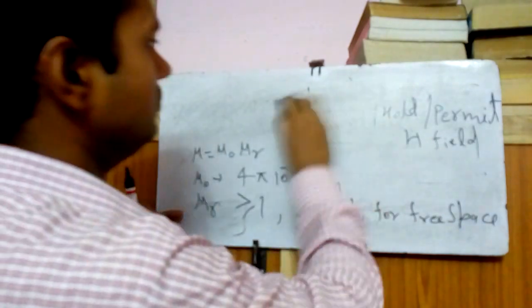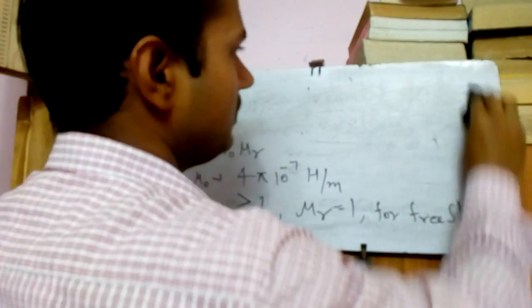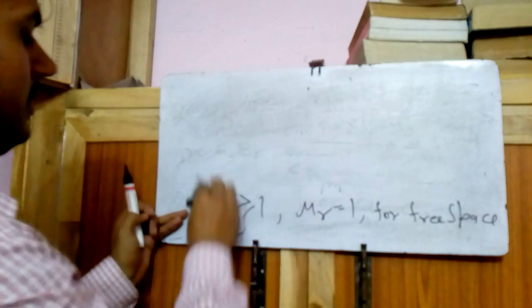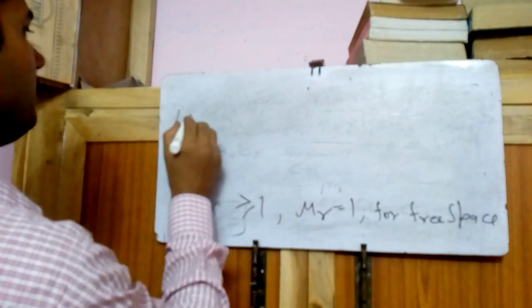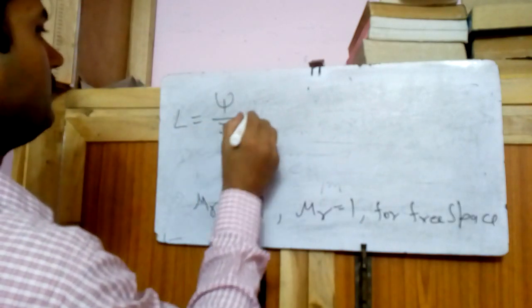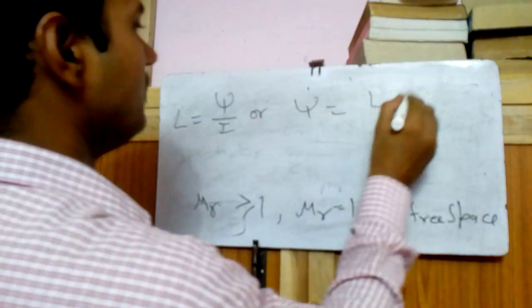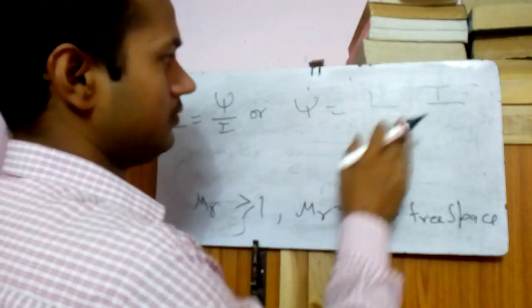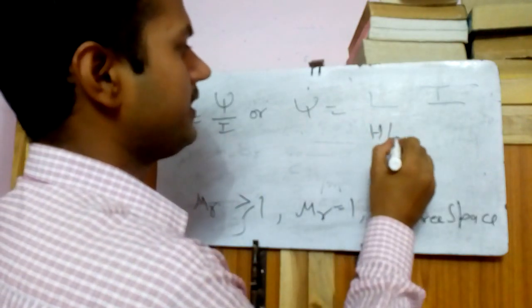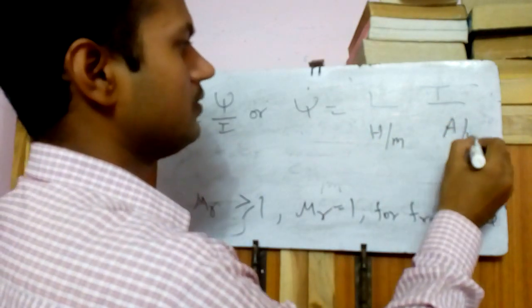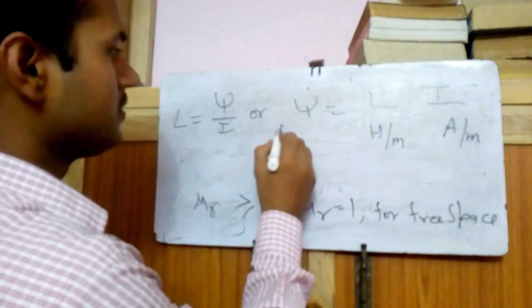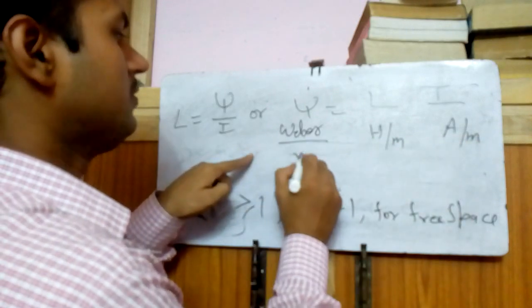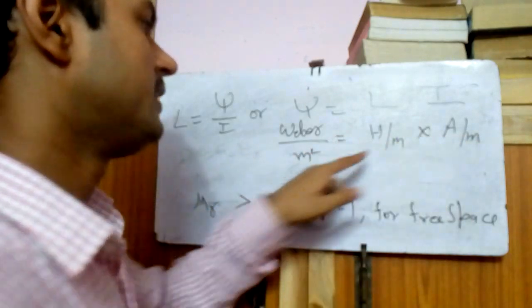So like electric field, we can understand it from here. L is equal to psi by I, or psi is equal to Li, right? Unit of inductance is Henry. If I take this per meter, and this ampere per meter, and this Weber, so meter into meter, meter square, right?